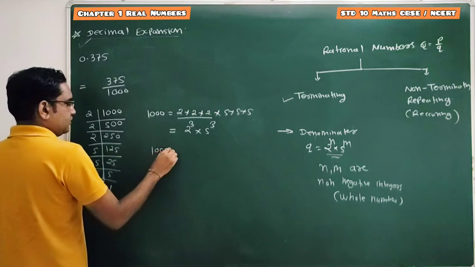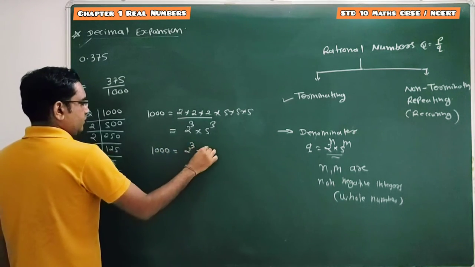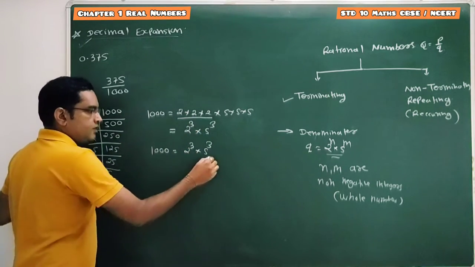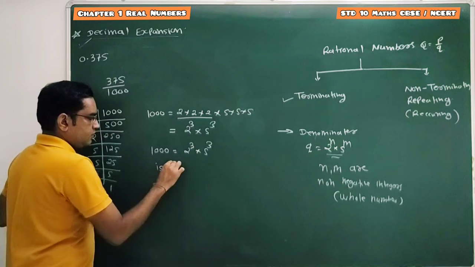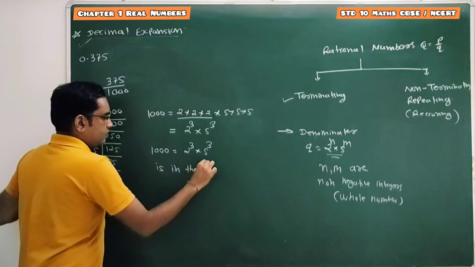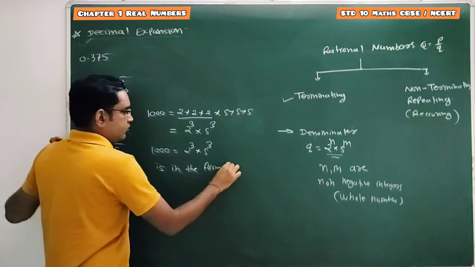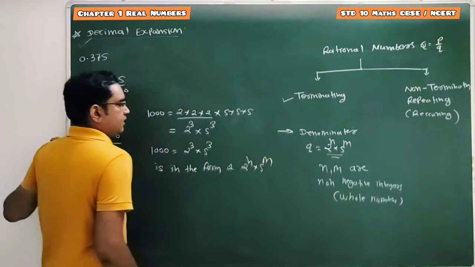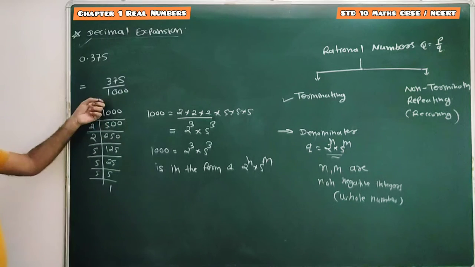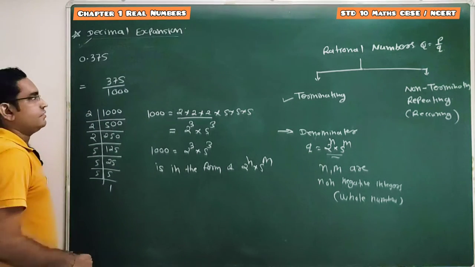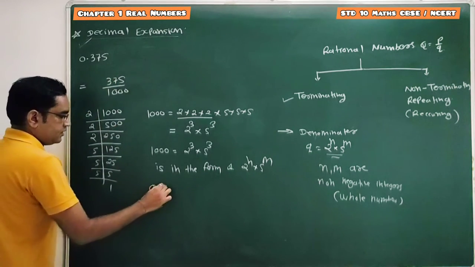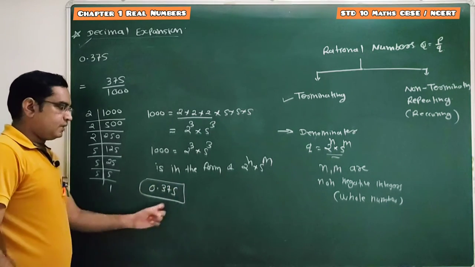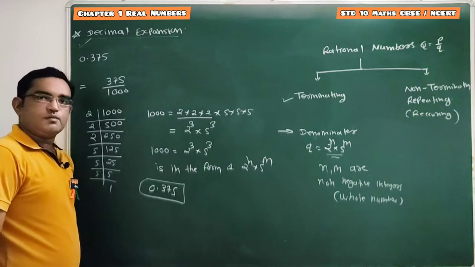So 1000 is in the form of 2 cube into 5 cube. So here we can say this is in the form of 2 raised to n into 5 raised to m, and hence this decimal expansion is terminating. Also here we can say 0.375, after 5 no digit is there, so it's terminating.